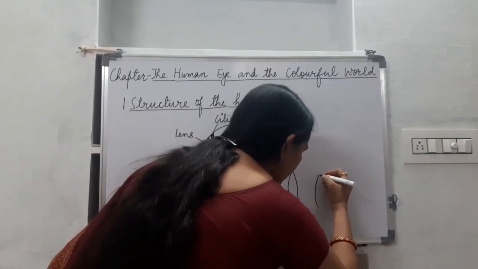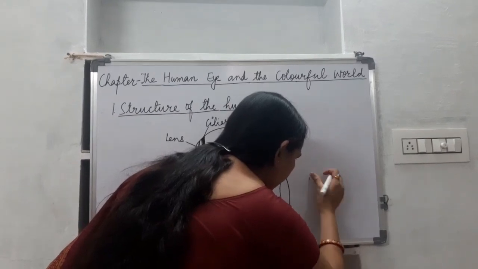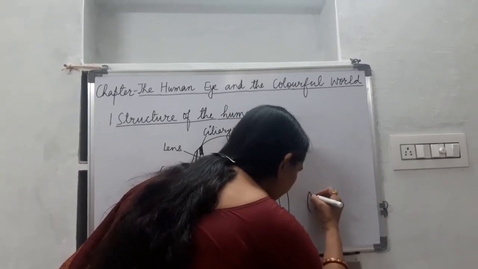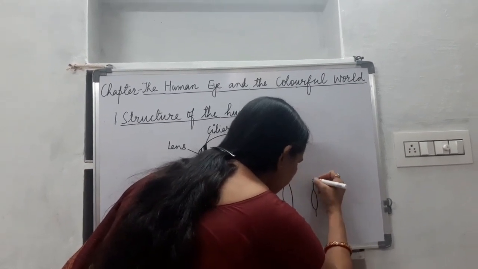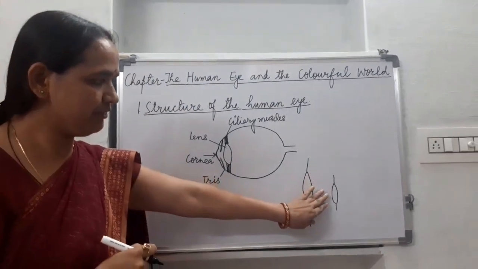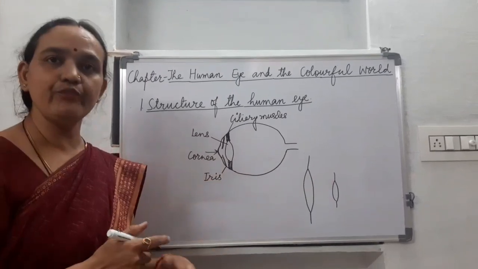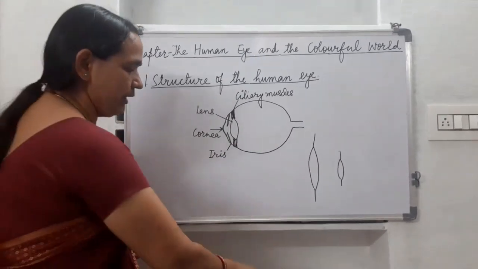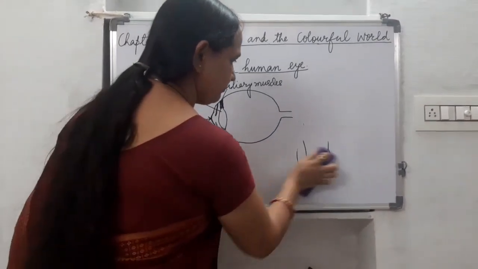And when we have to see some nearby objects, then these ciliary muscles constrict, and the focal length of the lens is decreased, and we are able to see the nearby objects clearly.